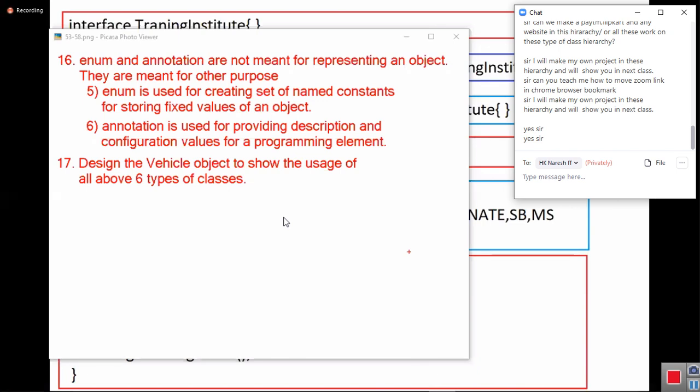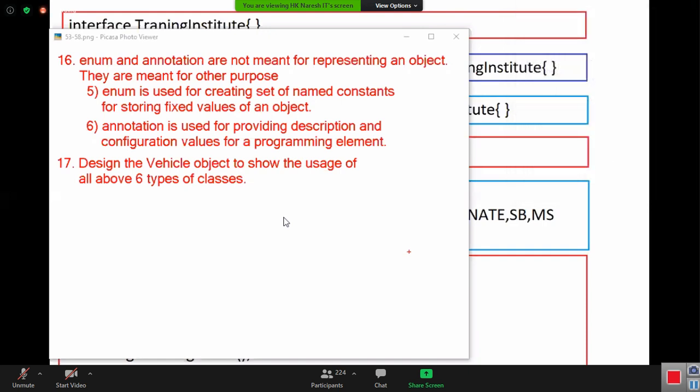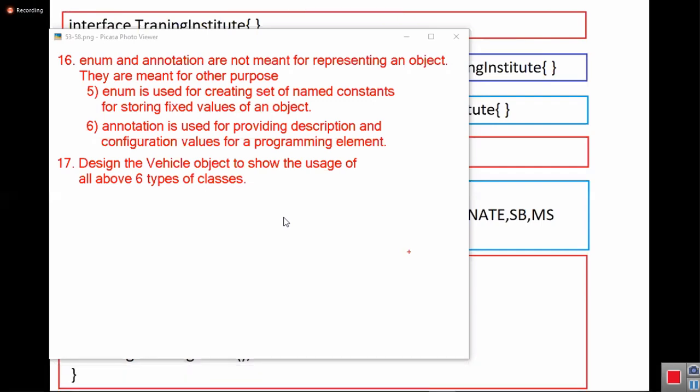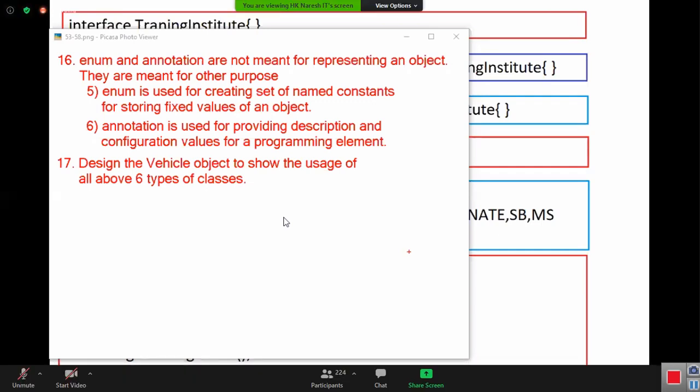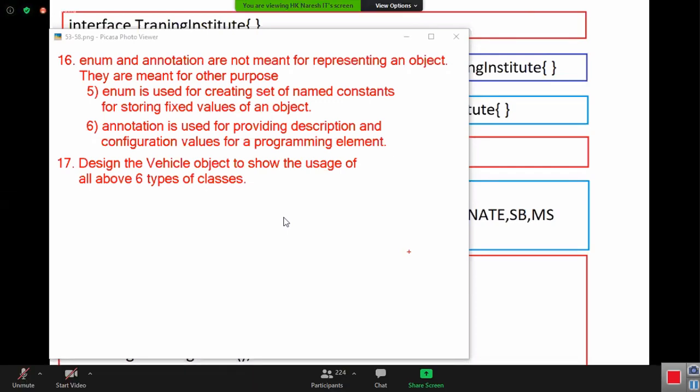First you design and I will help you. Where are the mistakes you committed? We will correct them. I already have the diagram. If I reveal the diagram, your mind cannot think. And tomorrow I will give you the conclusion slide of all these 6 classes plus the remaining 7 programming elements. The conclusion table is there. Take a screenshot of the table. We enter it into the Hello World program. Tell me, are we wasting time by discussing all these?